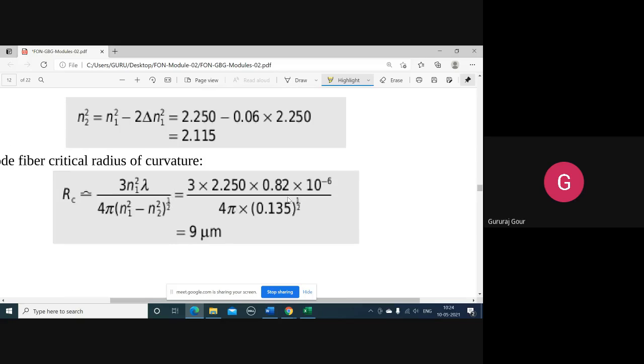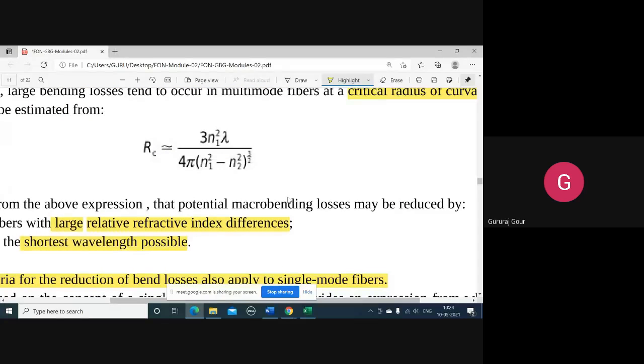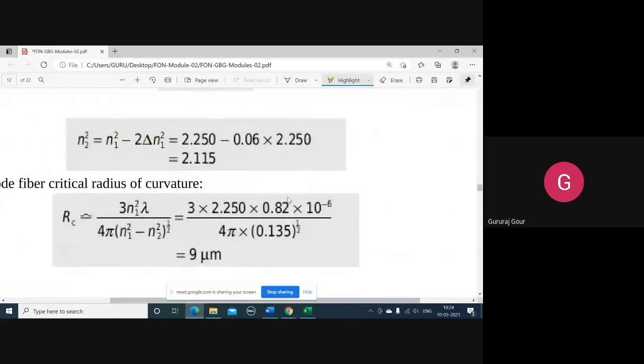Now it is visible. Let's check it. Is it 3 by 2 or 1 by 2? It is 1 by 2. Okay.